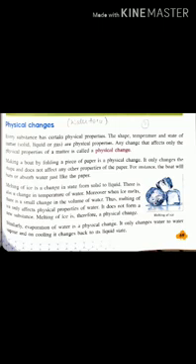Now let me make it more clear to you by showing an example. As you can see here, I have made a boat by folding a piece of paper. That means when I folded this paper, physical change occurred and the paper was converted into a boat. The only change was in the shape of the paper, without affecting the properties of paper.